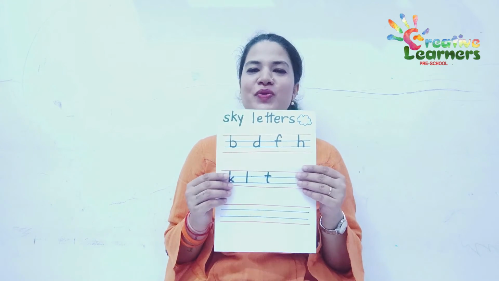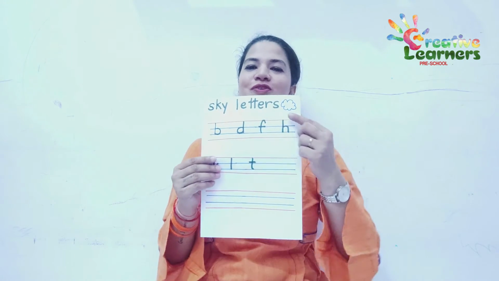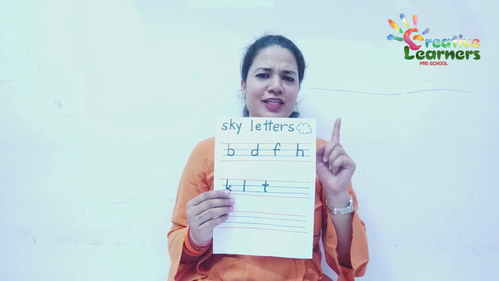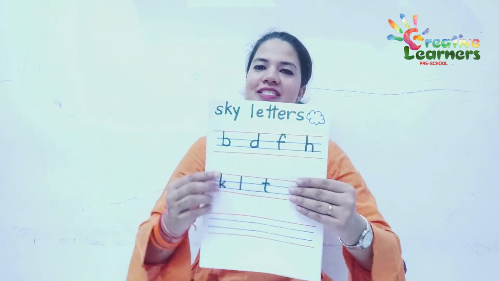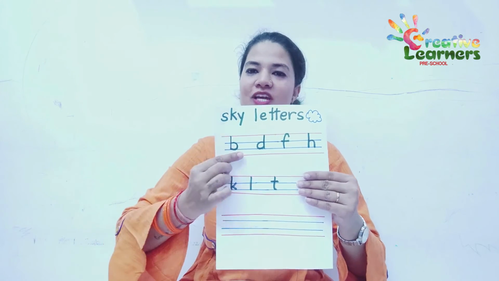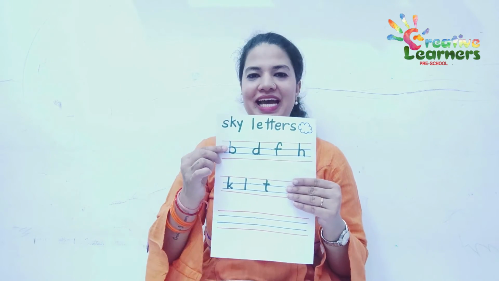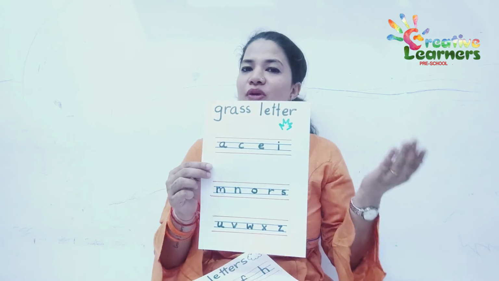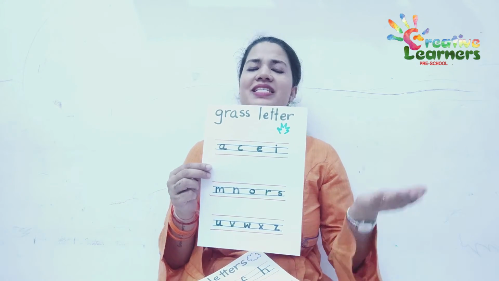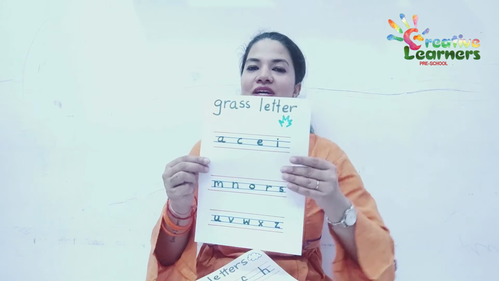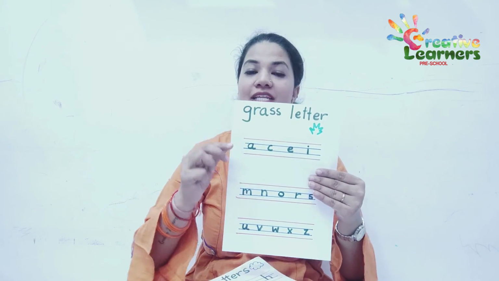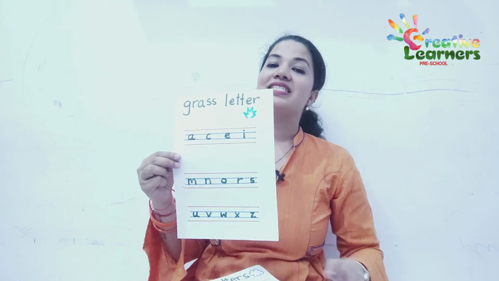While teaching the students about sky letters, you can draw the picture of a sky and ask them, where do we see the sky? At the top. So similarly, these letters are sky letters, so they are going to touch the top red line. For the grass letters, you can draw grass and ask them, where do we see the grass? In the middle. So similarly, these letters come in the middle, in between two blue lines. So they are the grass letters.